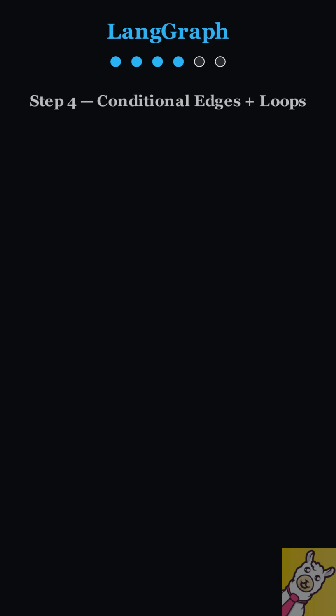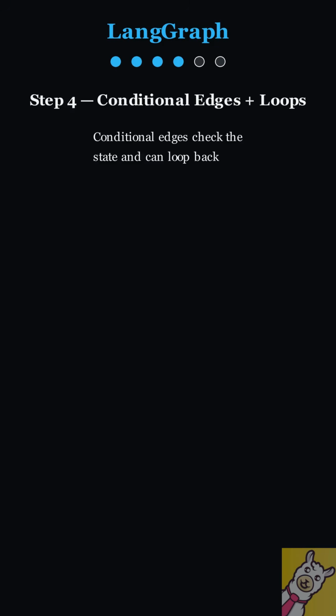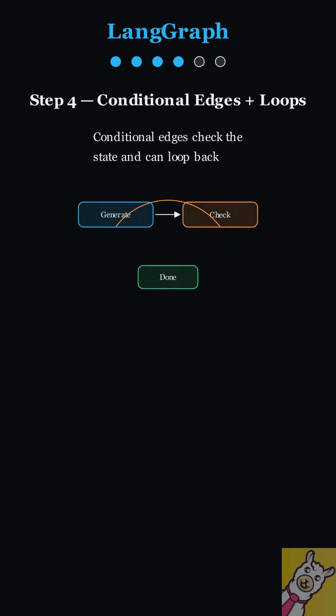Now here's the part that makes agents possible. Conditional edges check the state and they can loop back. Picture 2 nodes, generate and check. Generate produces an answer, check scores it. If the score isn't good enough, the edge routes back to generate to try again. If it passes, the edge routes forward to done.